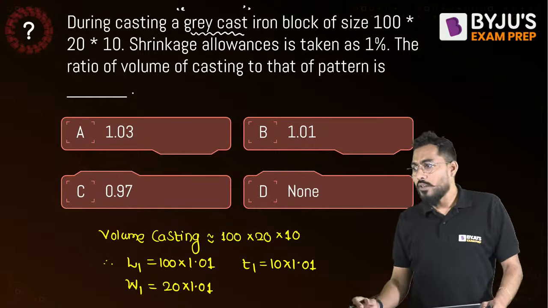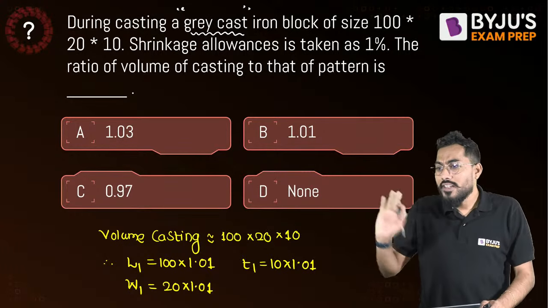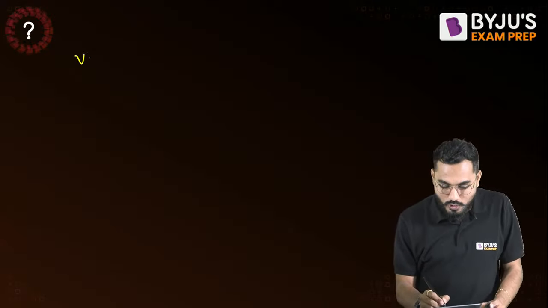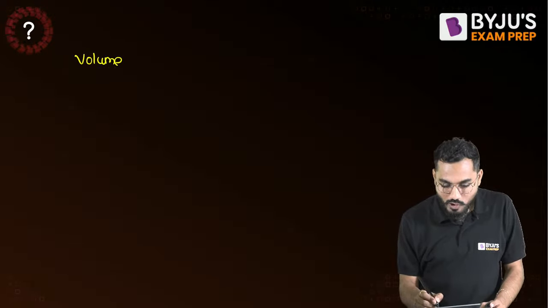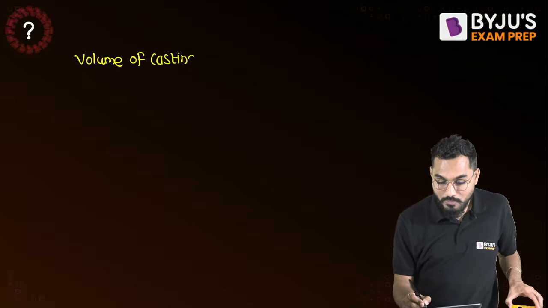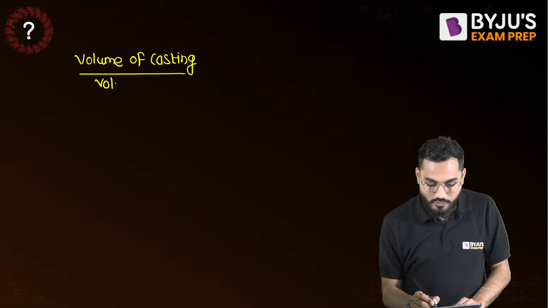So volume, how to calculate volume? Is there anyone who can calculate volume? Amla, your answer is wrong actually. It cannot be like that. So I'll say that the shrinkage is the volume of casting divided by the volume of pattern.